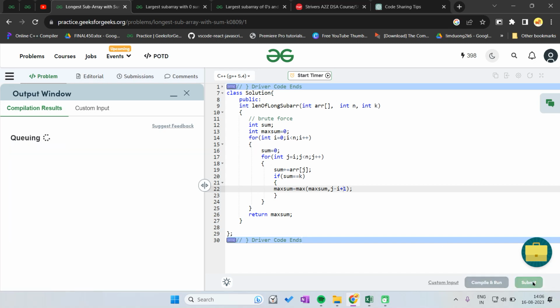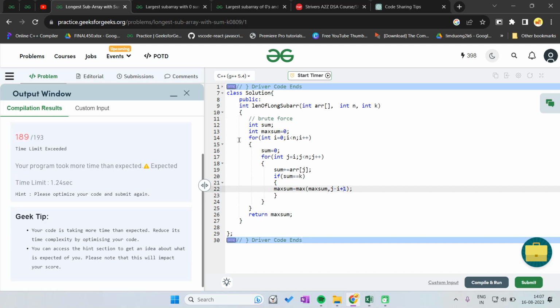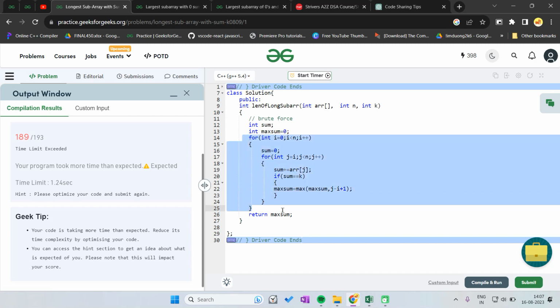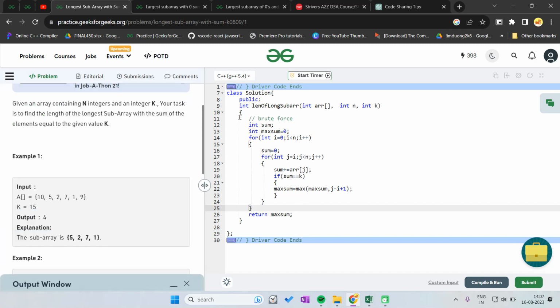Let's submit this and check whether it's correct or not. It is running for 189 test cases, then it gives TLE. Why does it give TLE? Because the time complexity of this algorithm is O(n square), and we have to optimize it into O(n), so that's why it gives TLE. So we have to optimize it.